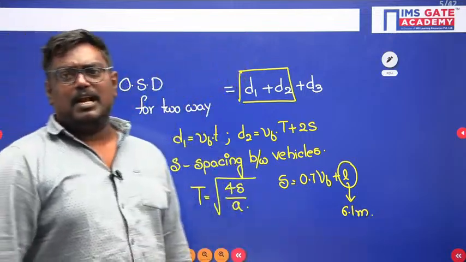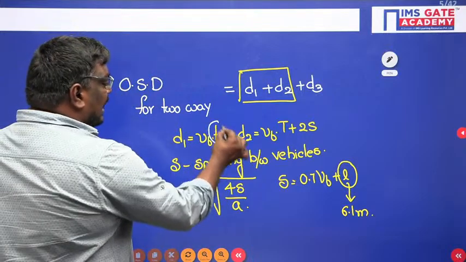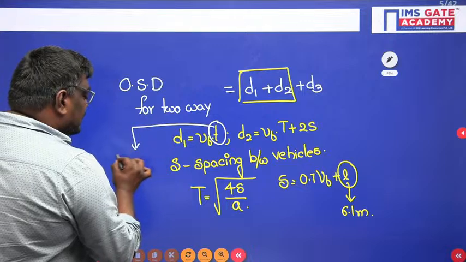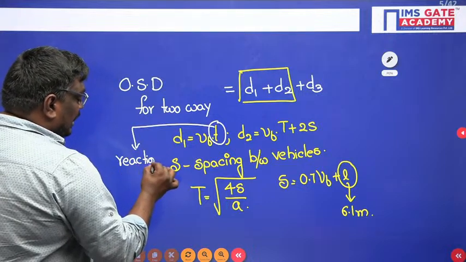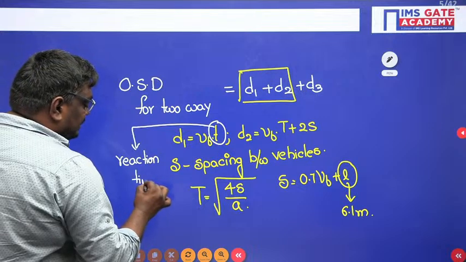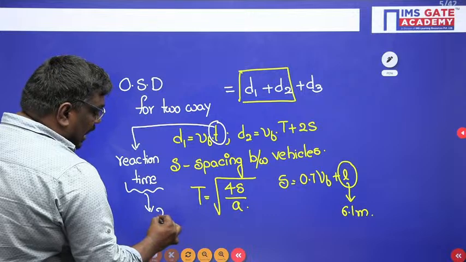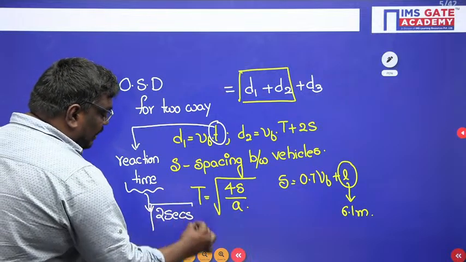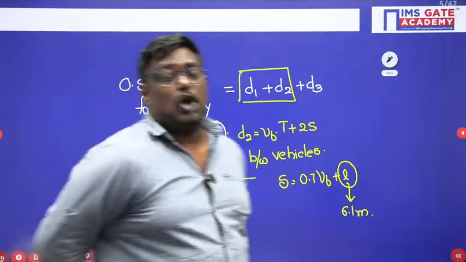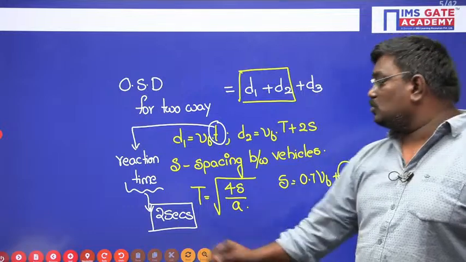Now let me tell you one important point. The reaction time for OSD is taken as 2 seconds. Actually, as per IRC, the reaction time for stopping sight distance is 2.5, whereas for OSD it is 2 seconds.